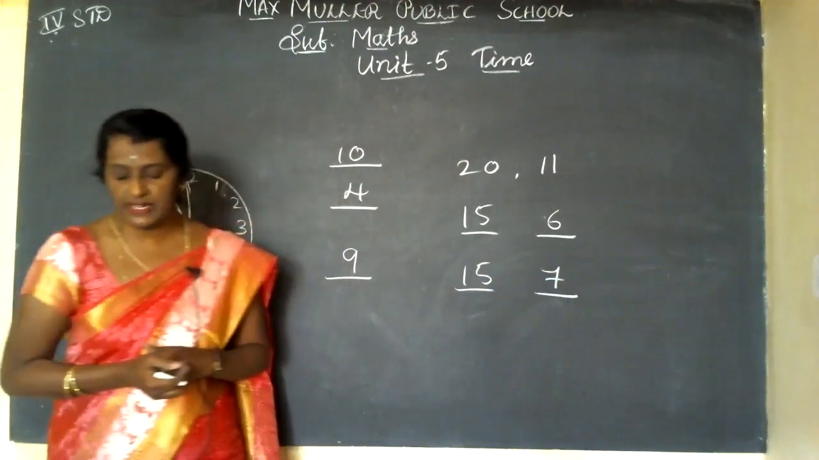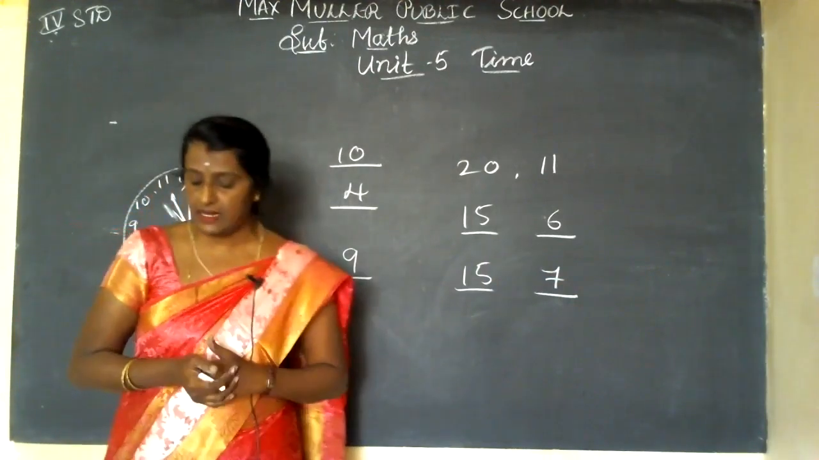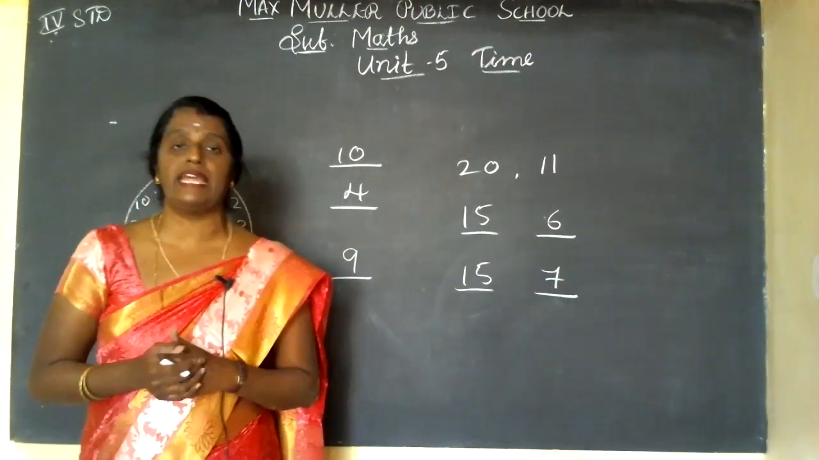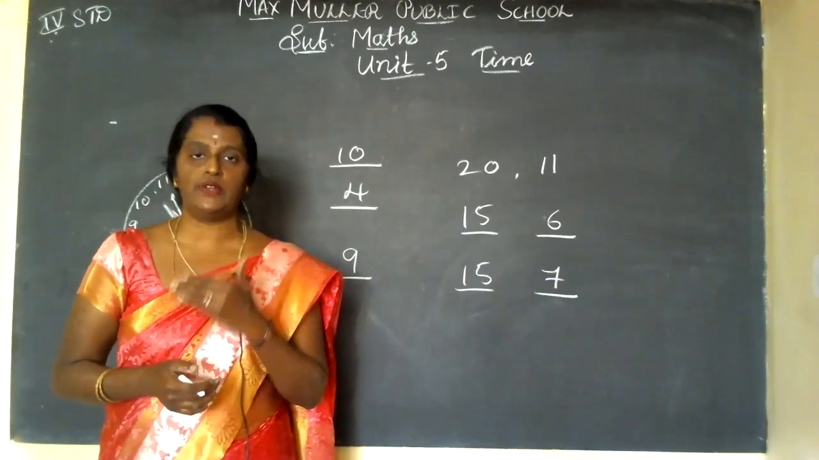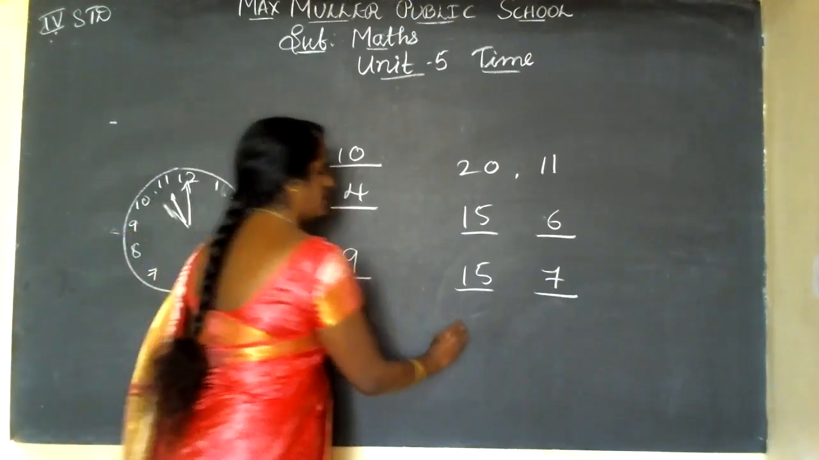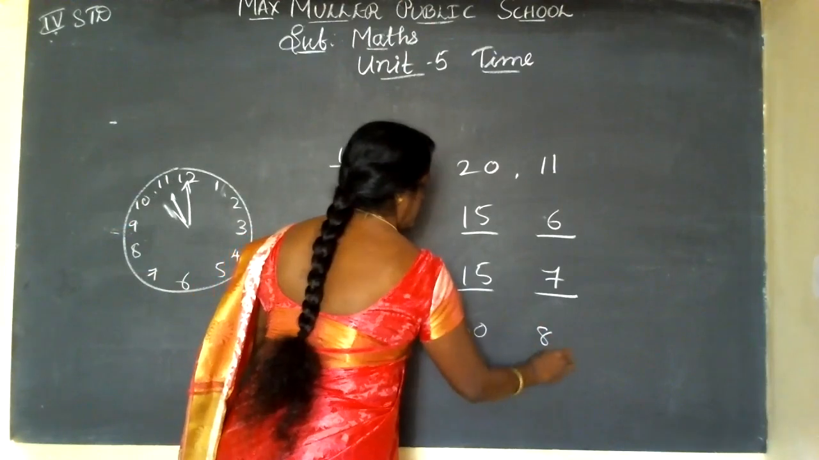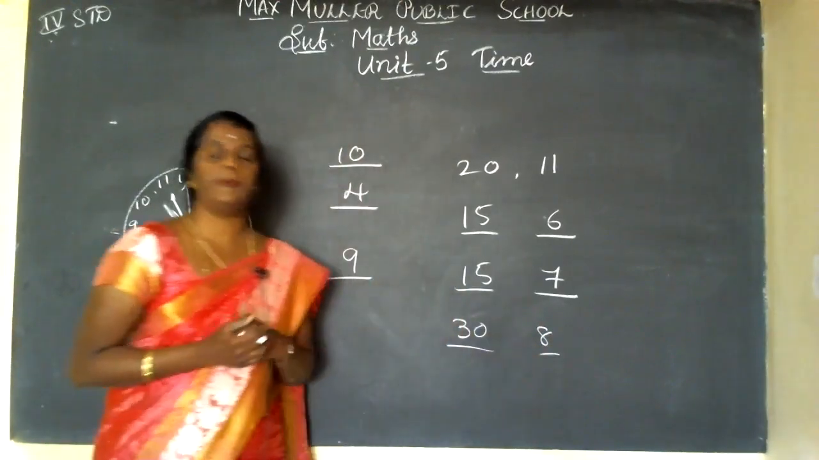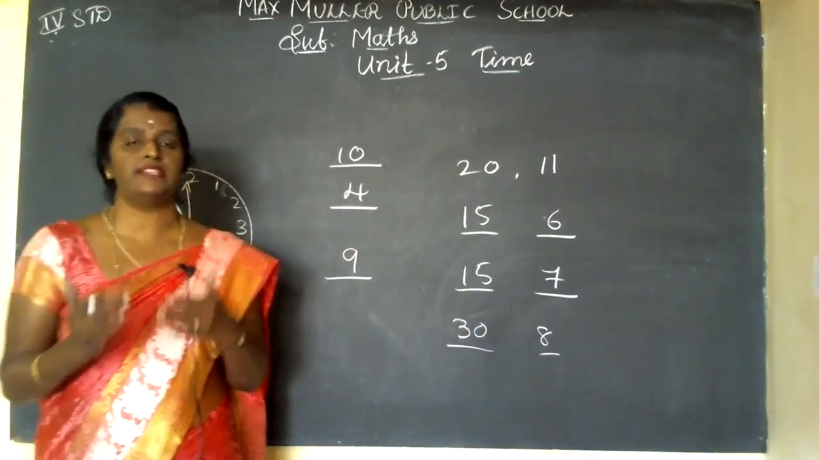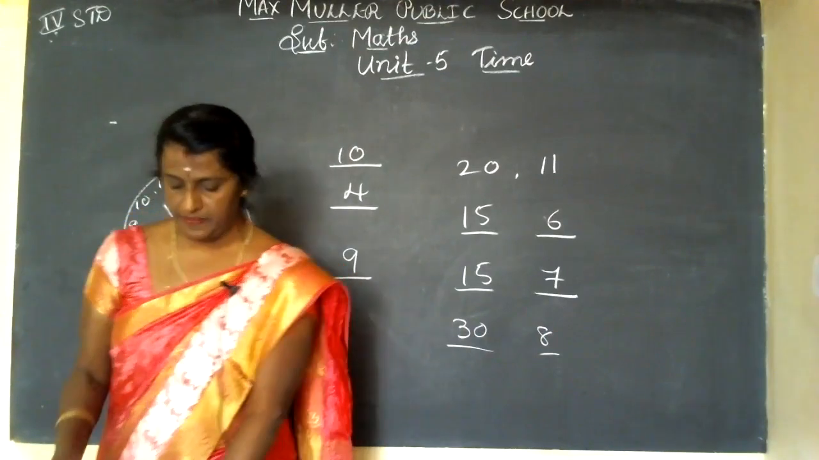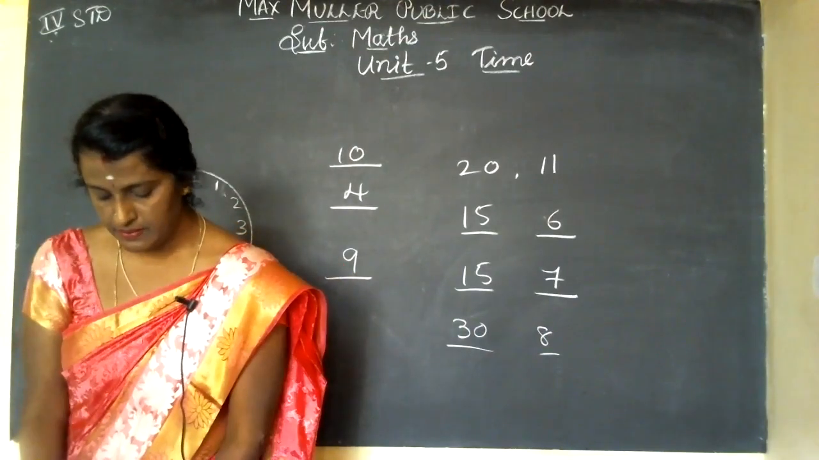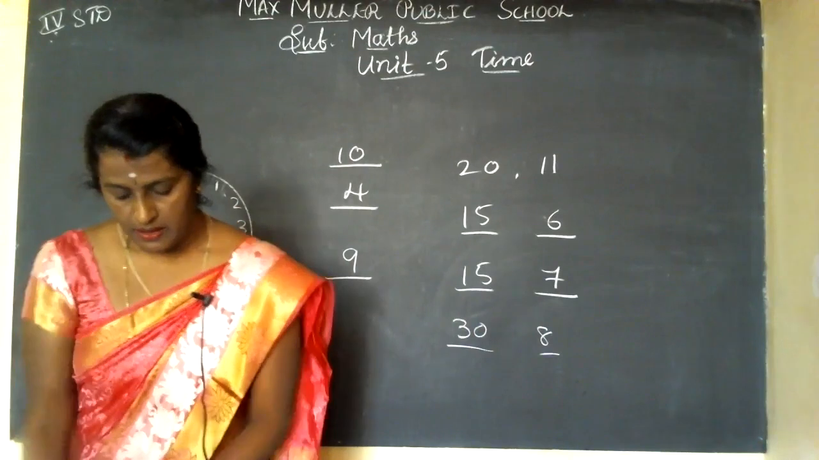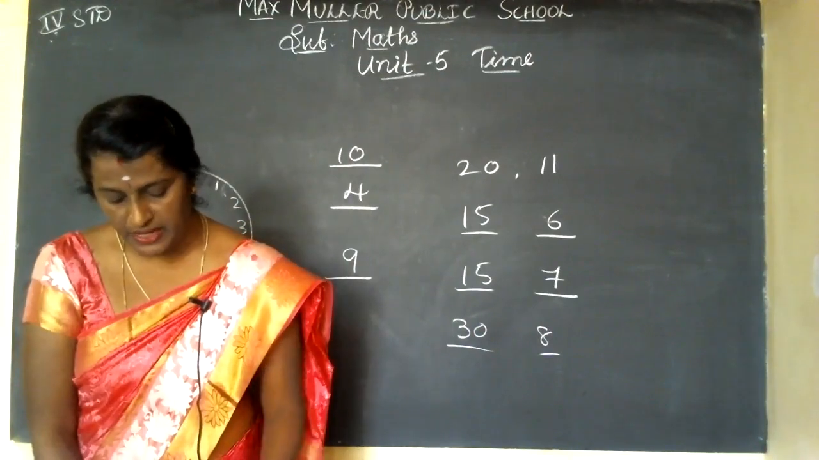The last one, they are asking dash past dash 8 o'clock. Now it is 8:30. Past means after 8 o'clock. It is 30 minutes past 8 o'clock. Before 30 minutes, it was 8 o'clock. Yes, no, children? This is exercise 1, you finished.